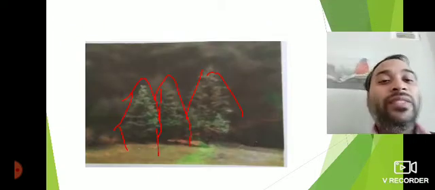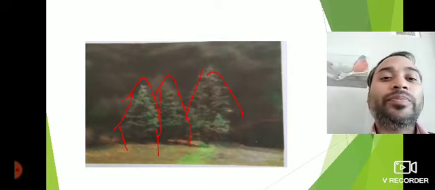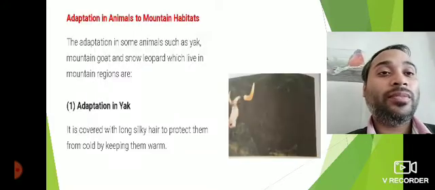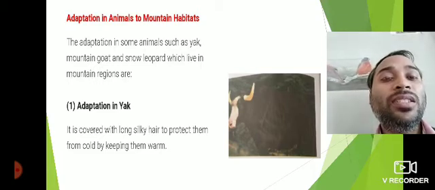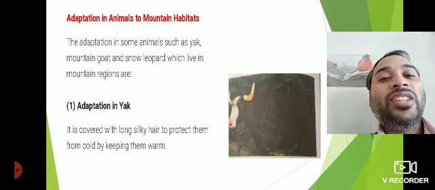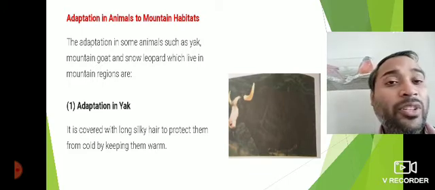So already we have seen the cone shaped trees found in mountain regions. Now let us discuss about the animals found in mountain regions and their adaptations. Okay, adaptations in animals to mountain habitats. The adaptations in some animals such as yak, mountain goat and snow leopard which live in mountain regions are. So first of all, what are the adaptations of yak?